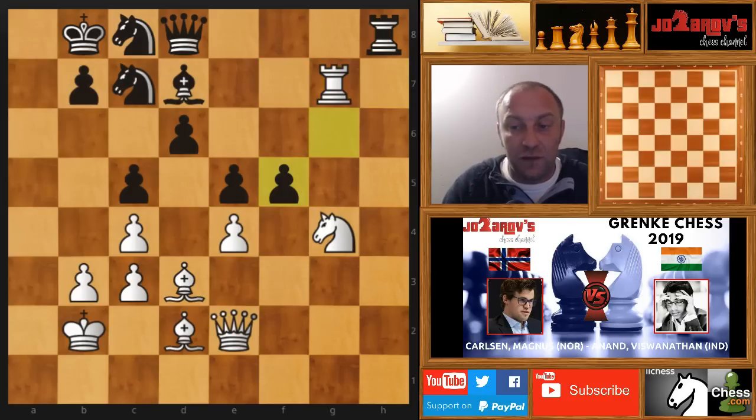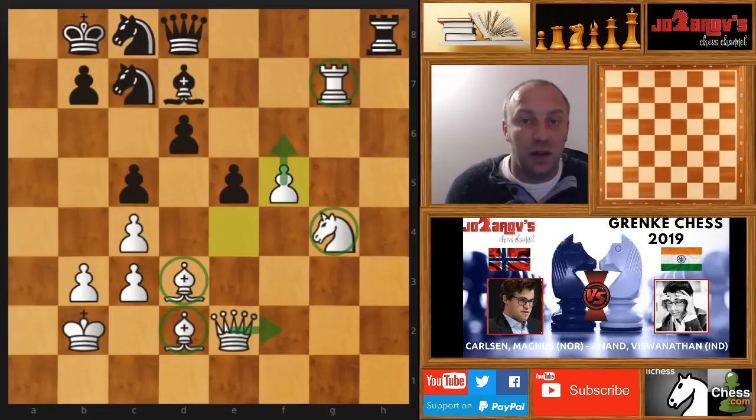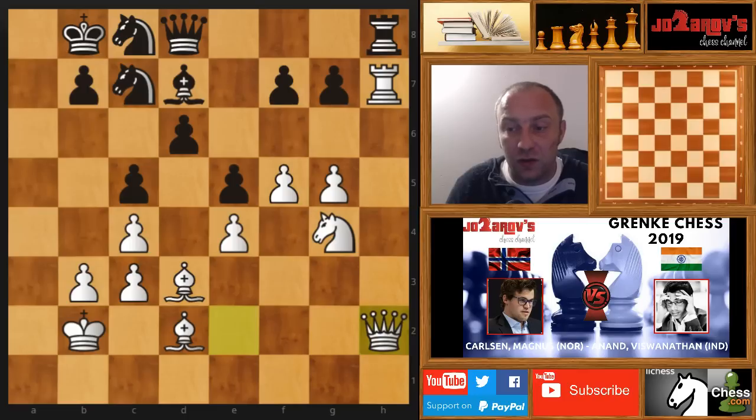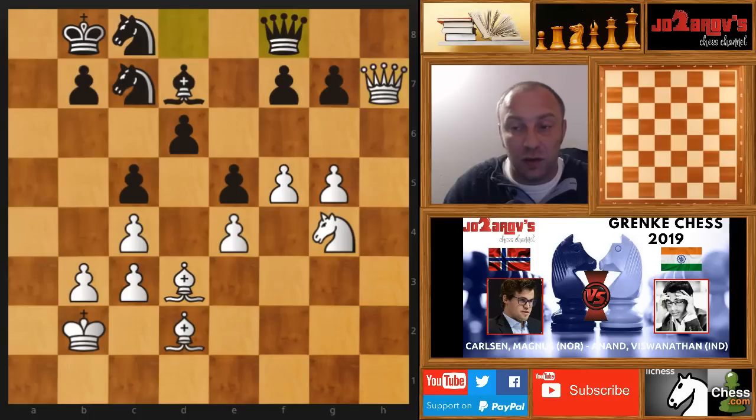After g takes f5, now you see we have e takes f5, and now we have created this passed pawn situation, which we like. Now with the support of the two bishops, with the support of the knight, with the support of the queen and the rook, this passed pawn could really be a problem here for Viswanathan Anand. So here queen on h2 was played, and here of course Anand takes, Magnus takes, and queen on f8.